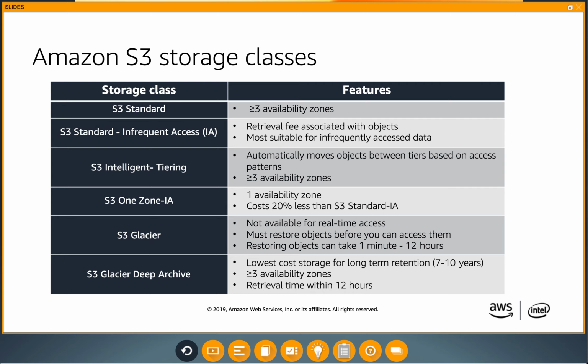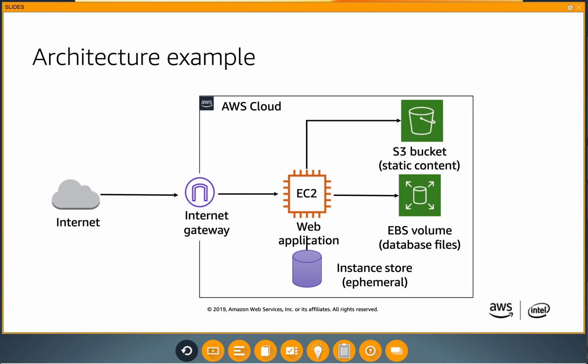Amazon S3 Glacier and Deep Glacier we talked about earlier. The cool thing is that you can automate the transition of data across tiers using Amazon S3 lifecycle policies. So here, we can see an example of how you can use Amazon EC2, Amazon EBS, and Amazon S3 to host a simple web application in the AWS Cloud. Amazon EC2 can host our web application, storing database files in an Amazon EBS volume and static content such as images in an Amazon S3 bucket.